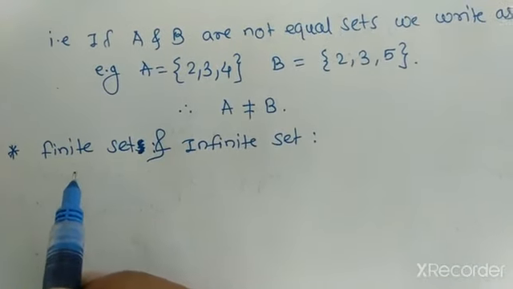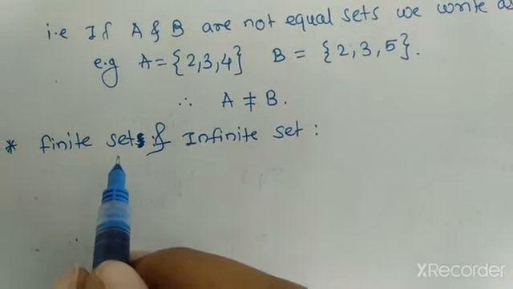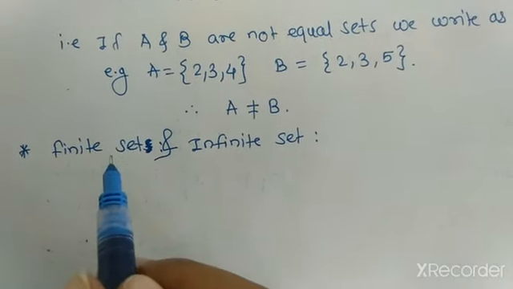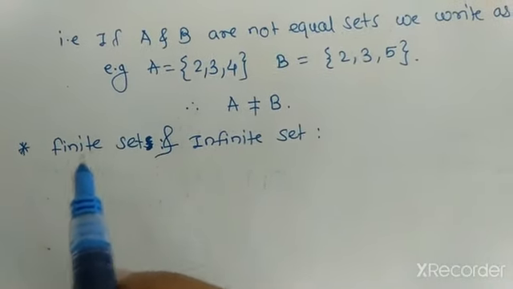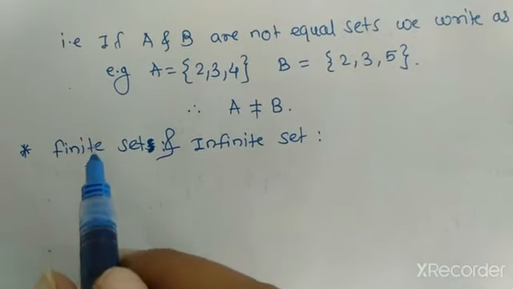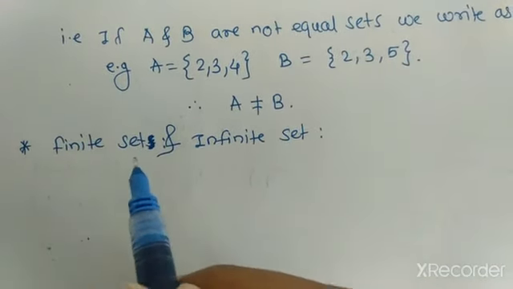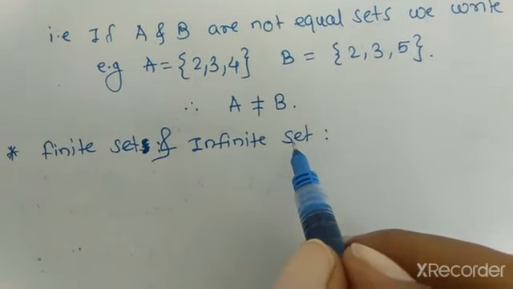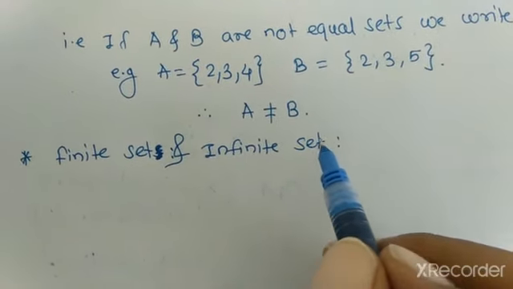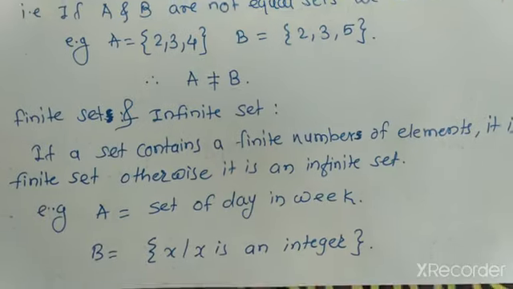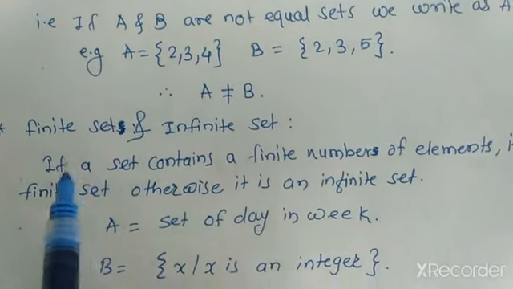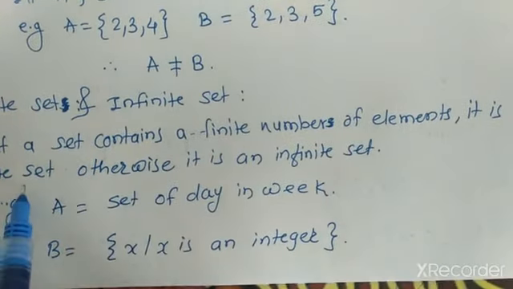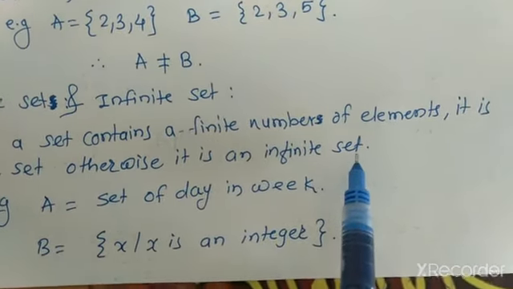We say that a set is finite if the elements of the set are countable, and a set whose elements are finite in number is known as a finite set. If the elements of a set are infinite, then it is an infinite set. If a set contains a finite number of elements, it is a finite set, otherwise it is an infinite set.